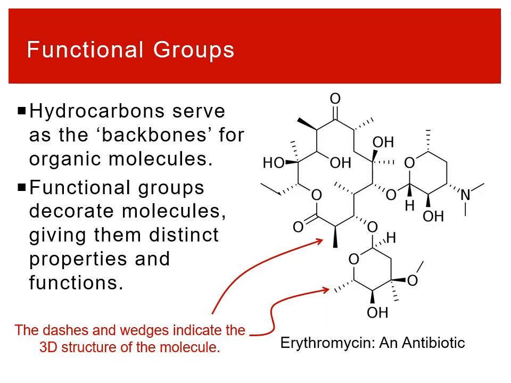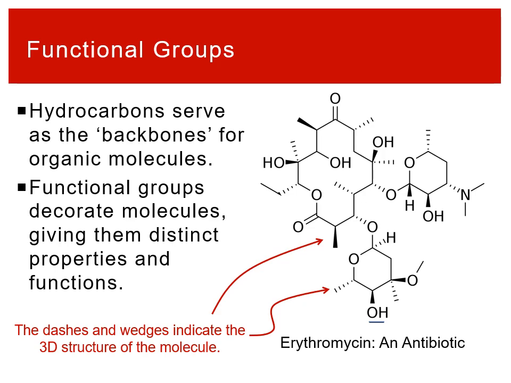So this molecule over here is erythromycin. This is an antibiotic. You can see there's lots of lines. Those are all, again, carbon atoms that are linked together. There would be hydrogens hanging off of those. And then there's O's, N's, and some H's that are attached to the O's are also written in there for the different functional groups that are in this molecule.